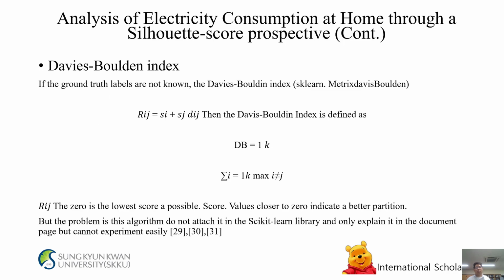Analysis of electrical consumption at home through a silhouette score perspective continues. Davies-Bouldin index. If the ground truth labels are not known, the Davies-Bouldin index in sklearn metrics is used. With R_ij = (s_i + s_j) / d_ij, the Davies-Bouldin index is defined as DB = (1/k) Σ_i max_{i≠j} R_ij. Zero is the lowest possible score. Values closer to zero indicate a better partition.